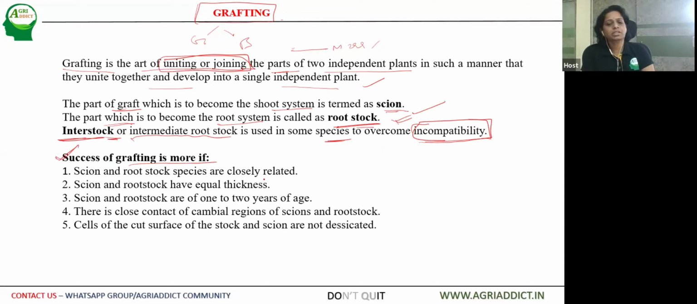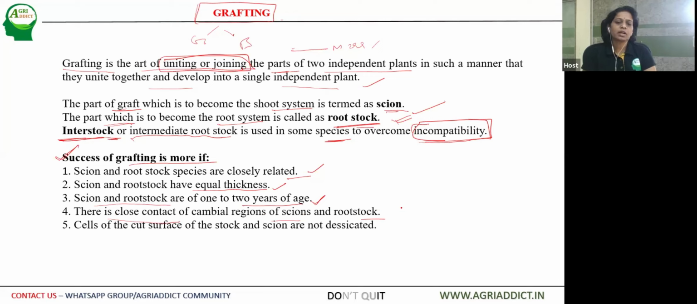The scion and rootstock species should be closely related. Then only the union will occur. Then they should have equal thickness. Then the scion and rootstock should be of 1 or 2 years of age. They should not be more than that or less than that. There should be close contact between the cambial regions of the rootstock and scion.